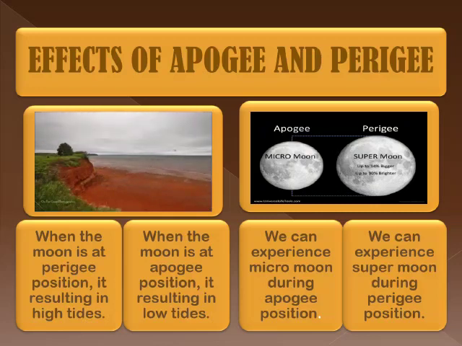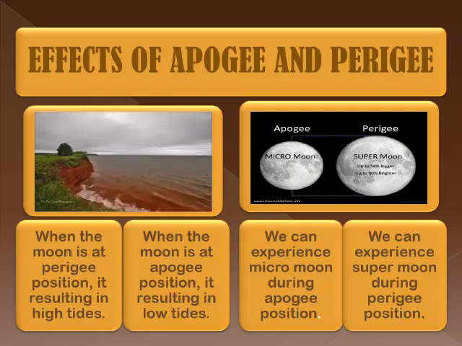When the Moon is at apogee position, or when it is furthest from the Earth, it has less gravitational pull, because of which there are low tides. When the Moon is at the perigee position, or when it is closer to the Earth, there is much more gravitational pull, which contributes to the opposite effect, that is higher tides.